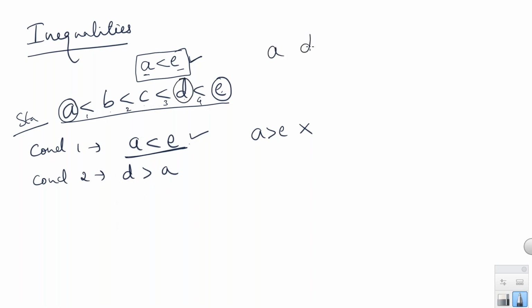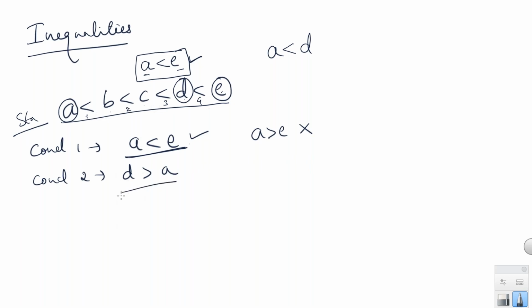So between A and D, yes, we have the symbols less than, less than, less than. All three are the same symbols, less than, so between A and D we have to take the same symbol. So what is that symbol? Right, it must be less than because we have all less than symbols. So between A and D we get the less than symbol.